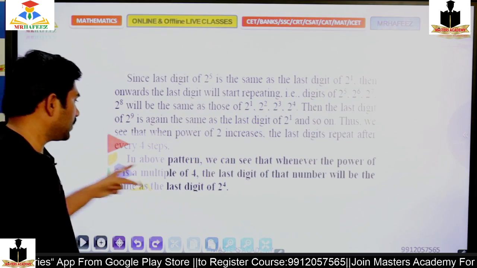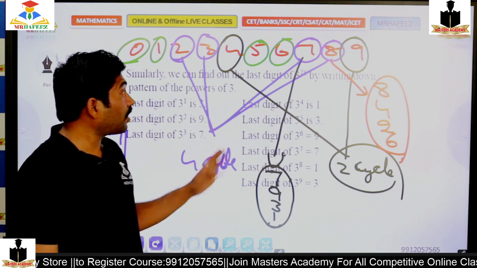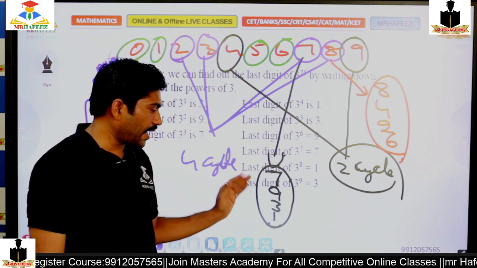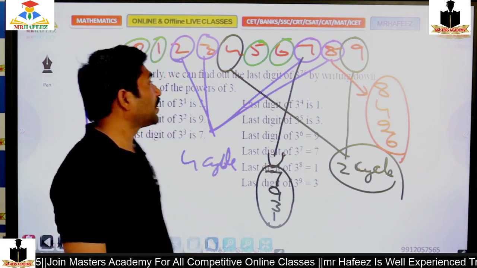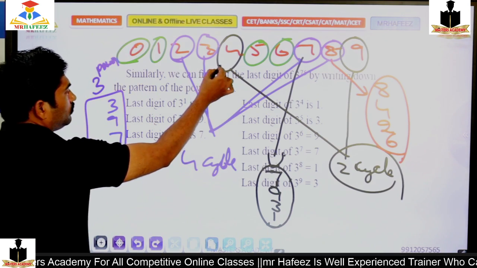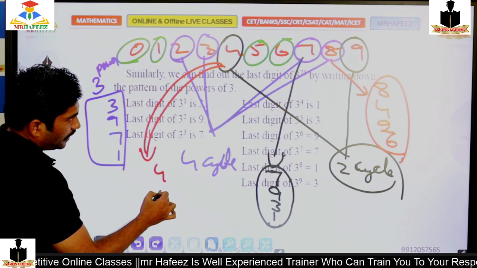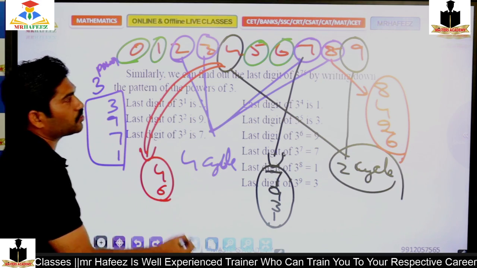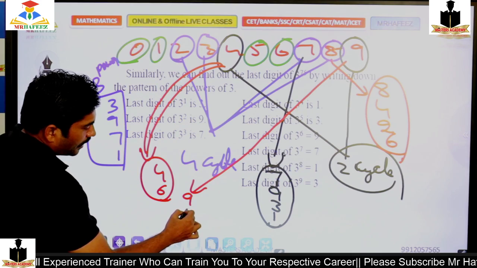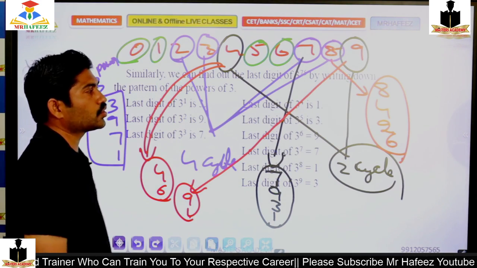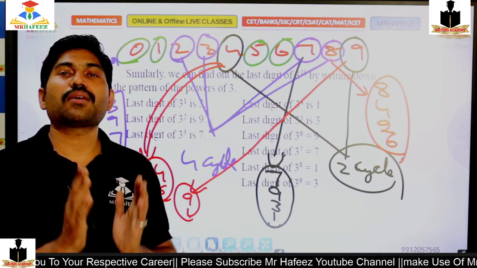For 3 it's 3, 9, 7, 1. For 7 it's 7, 9, 3, 1. For 8 it's 8, 4, 2, 6. For 4 I'll get 4 and 6, only these two. And for 9 I'll get 9 and 1, only these two. This is the unit digit for any number raised to a power.